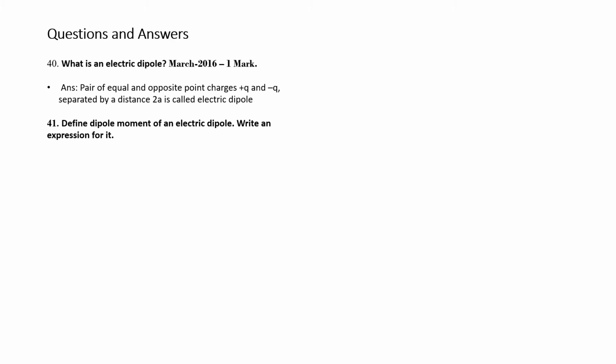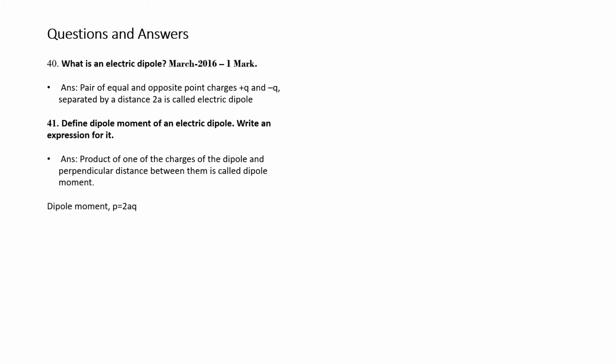Question number 41. Define dipole moment of an electric dipole. Write an expression for it. The product of one of the charges of a dipole and the distance between them is called the dipole moment.